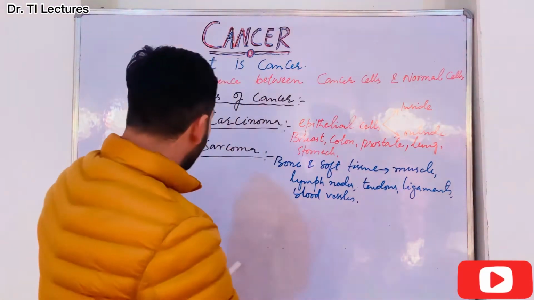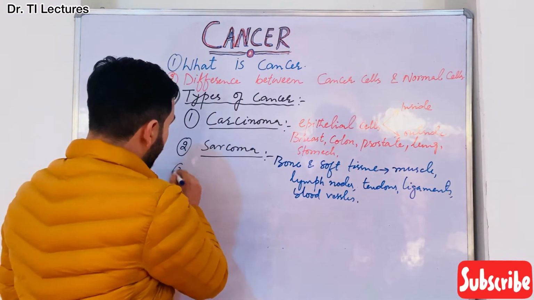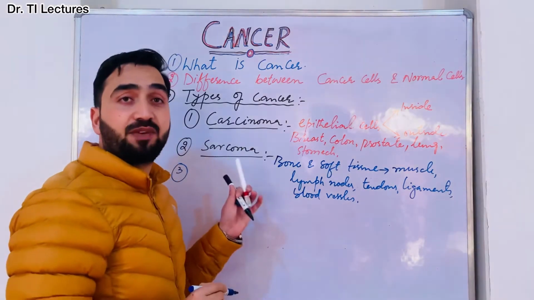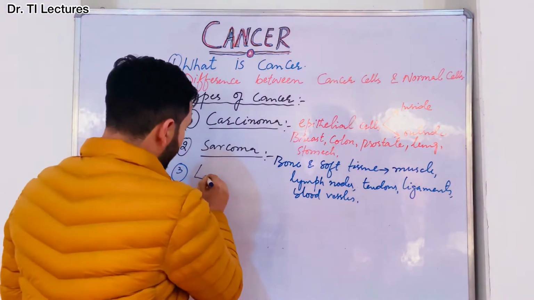Now we see the third type of cancer, that is leukemia.